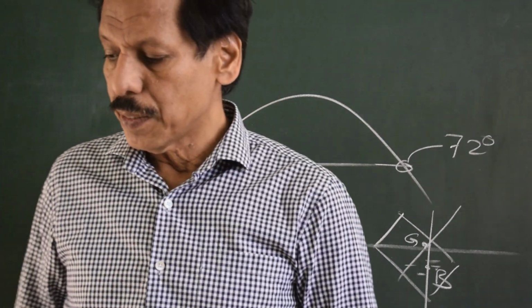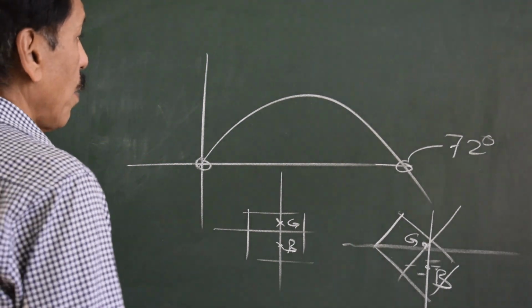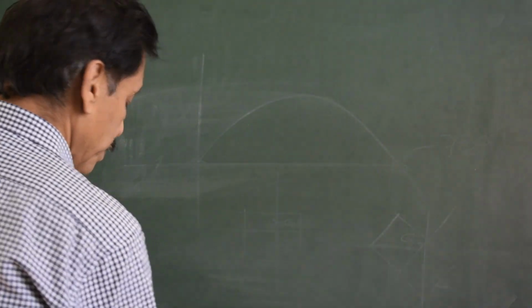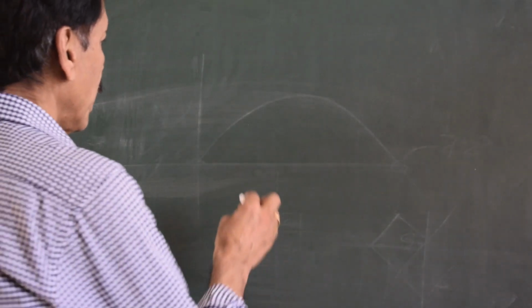Let us look at the picture of the ship in heeled condition. What happens when the ship is heeled?